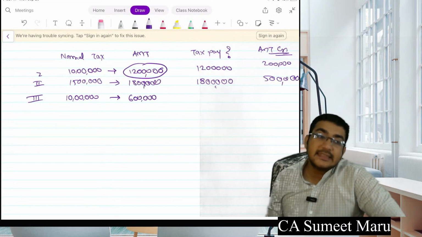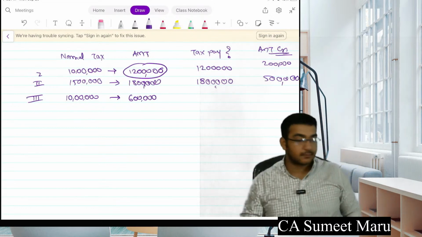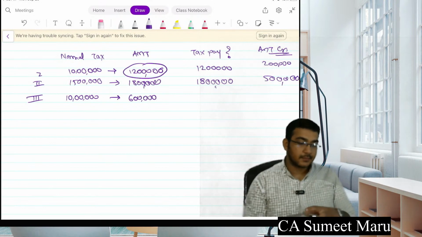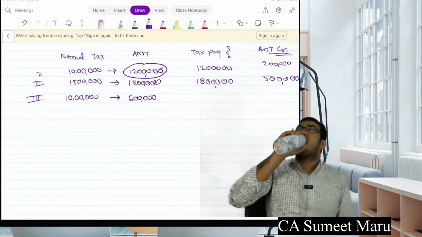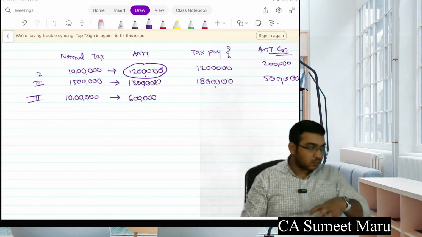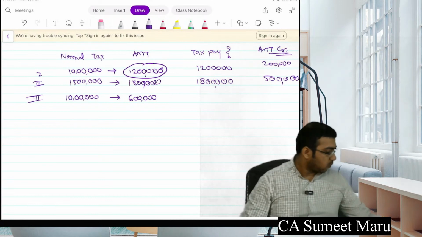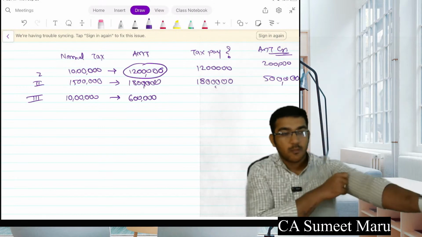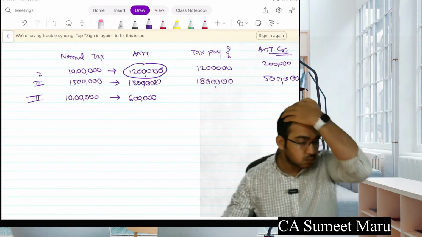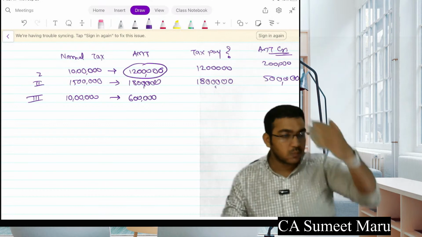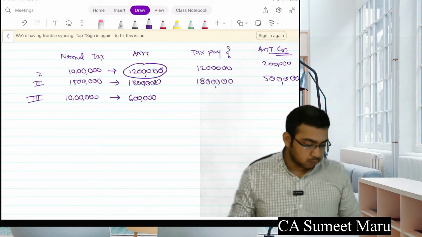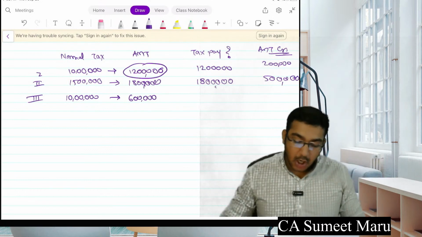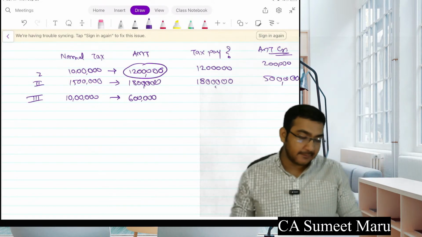I have to pay how much in this case? चलो आप मुझे बताओ. How much will I pay in this case in the third year, guys?